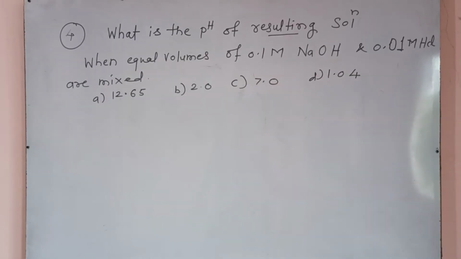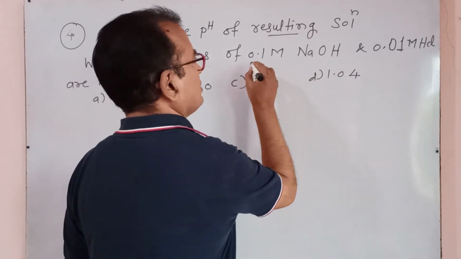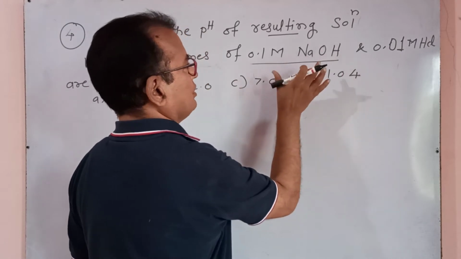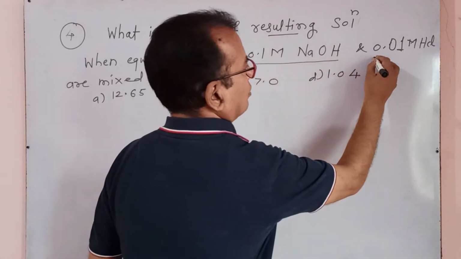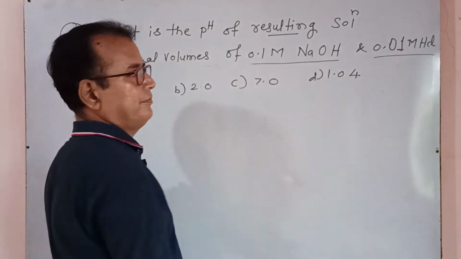The new question: what is the pH of the resulting solution when equal volumes of 0.1 mole NaOH and 0.01 mole HCl are mixed? It means the 0.1 mole NaOH, the strong base, has higher concentration and the strong acid has lower concentration.